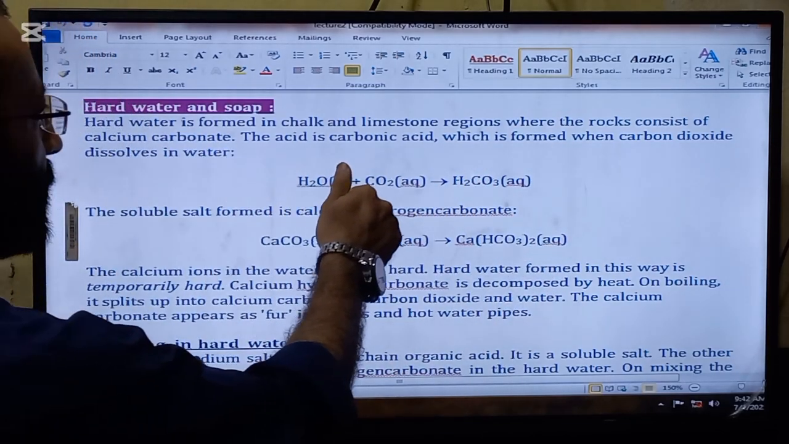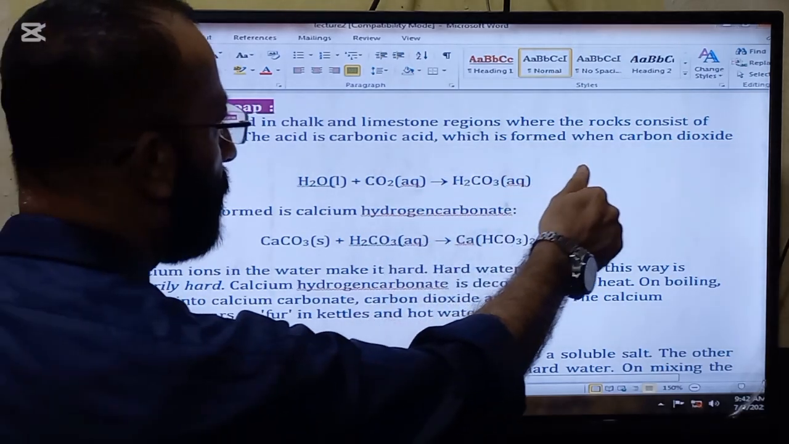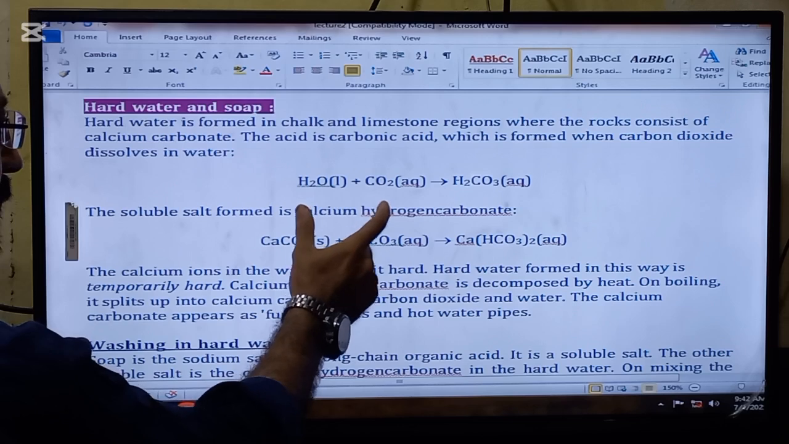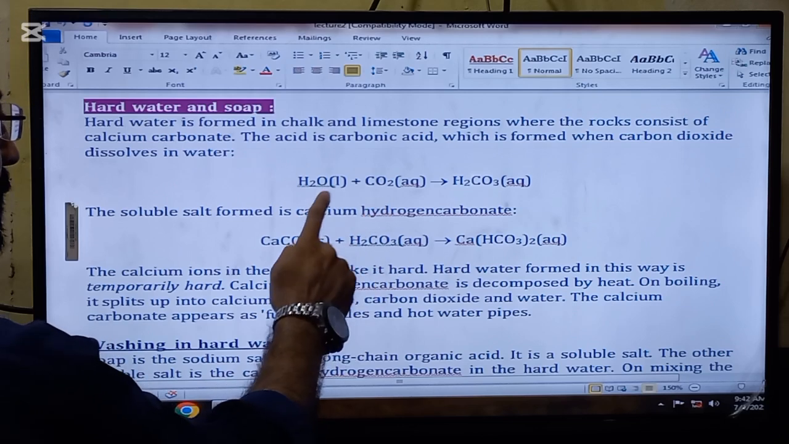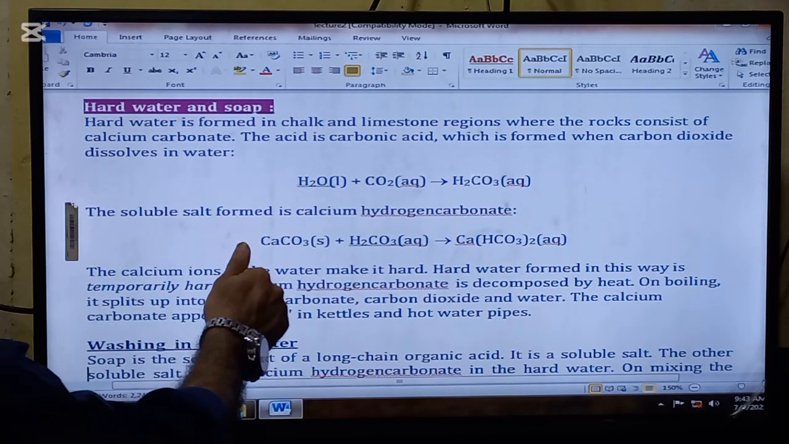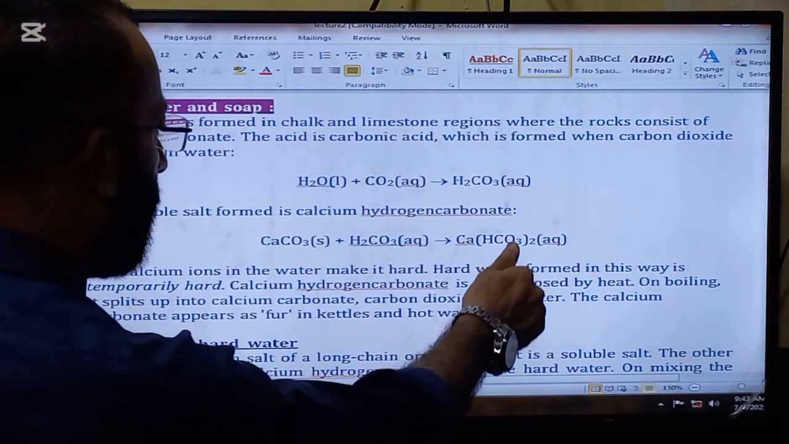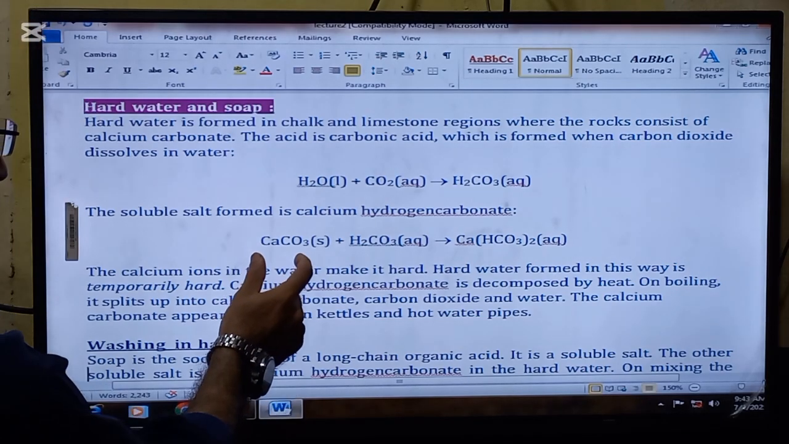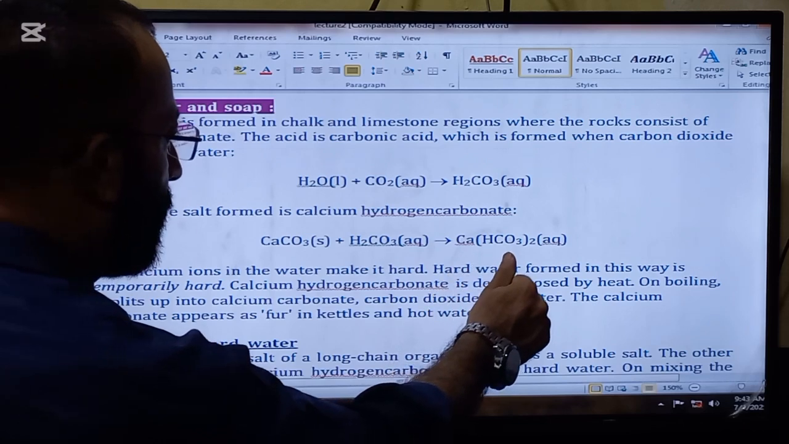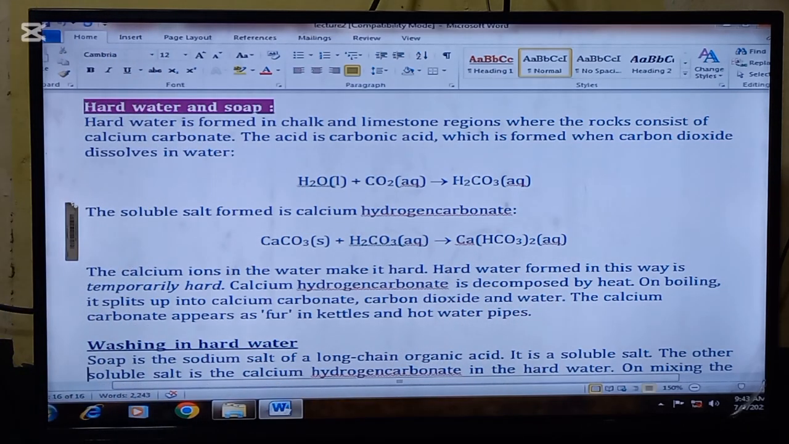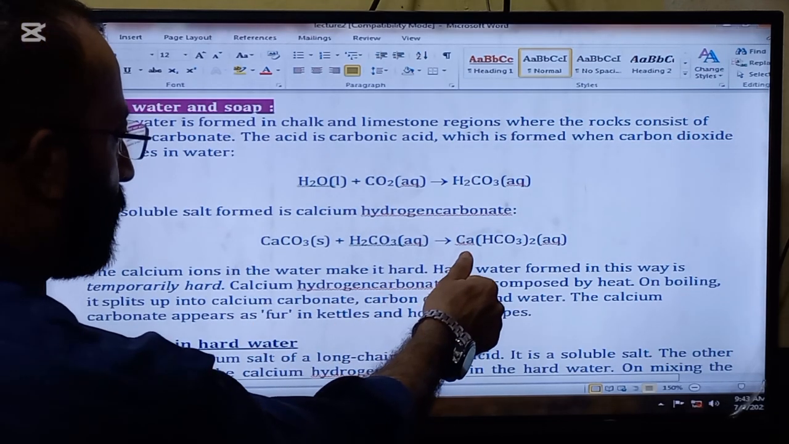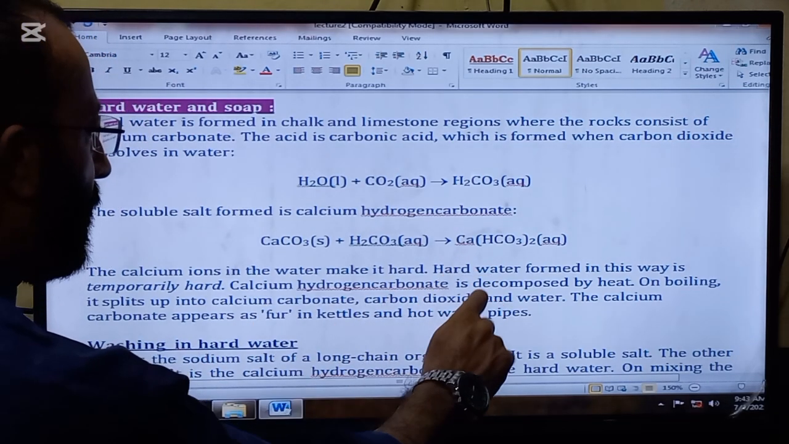The acid is carbonic acid, which is formed when carbon dioxide dissolves in water. So this is the reaction. Carbon dioxide dissolves in water to form carbonic acid. The soluble salt formed is calcium hydrogen carbonate. So when calcium carbonate is dissolved in carbonic acid, calcium hydrogen carbonate is formed. The calcium ion in the water makes it hard. So this is the calcium ion which is responsible for making the water hard.